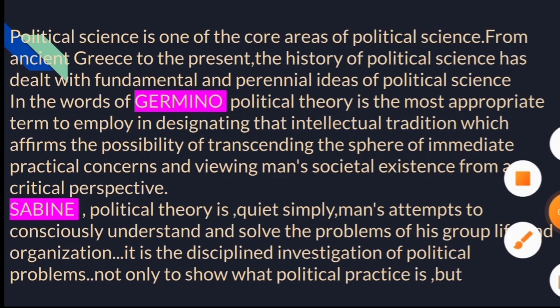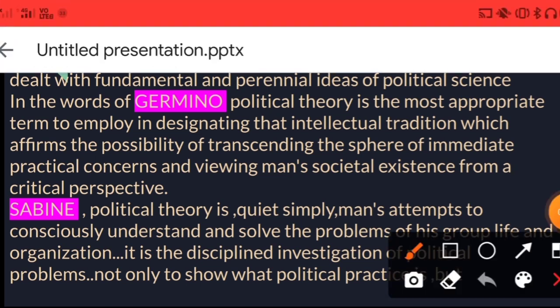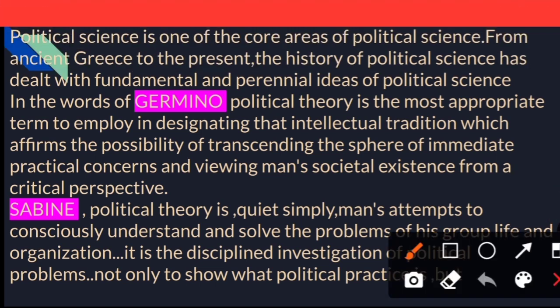First, I have taken this definition just to summarize whatever I explained in my previous video, and I hope you will open that previous video and listen to what I told you about political theory. Political theory is one of the core areas of political science.